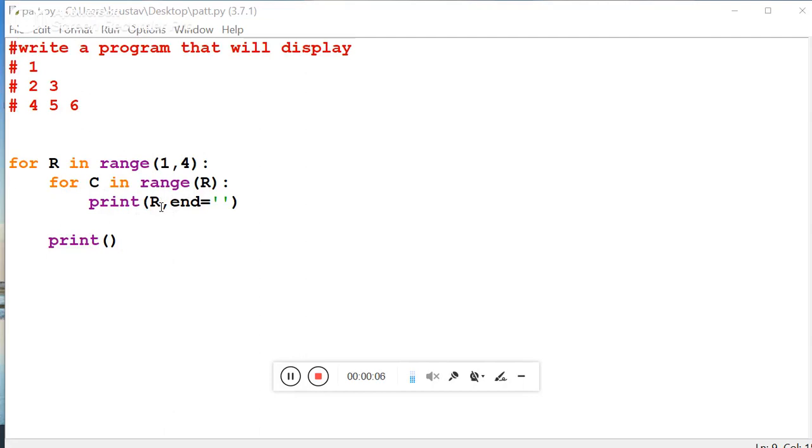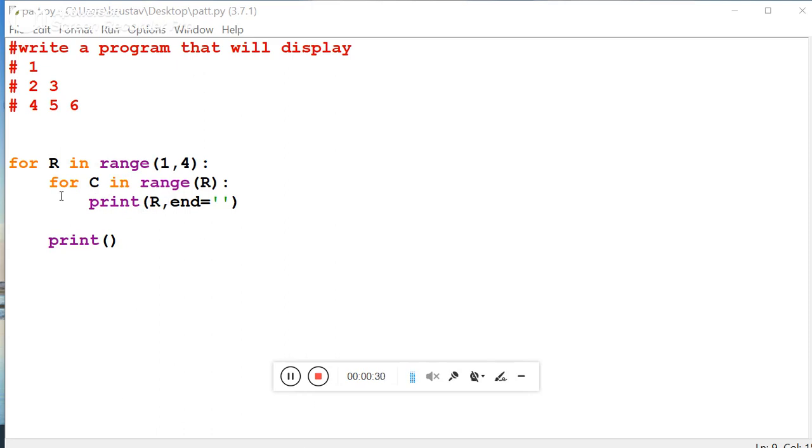Now what is going to happen? Suppose when it comes inside this, the value of the r is 1. Until the second for loop is terminated, the r will remain as 1. So first it is going to print 1. Then it will come inside. I know that in the second loop 0 to 2 means 2 times printing will be there. And the value of the r will be 2. So 2 times it is going to print 2 2.